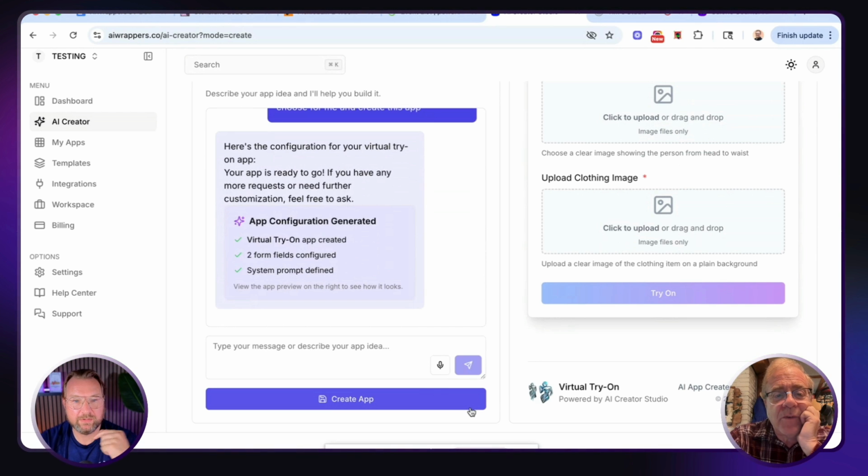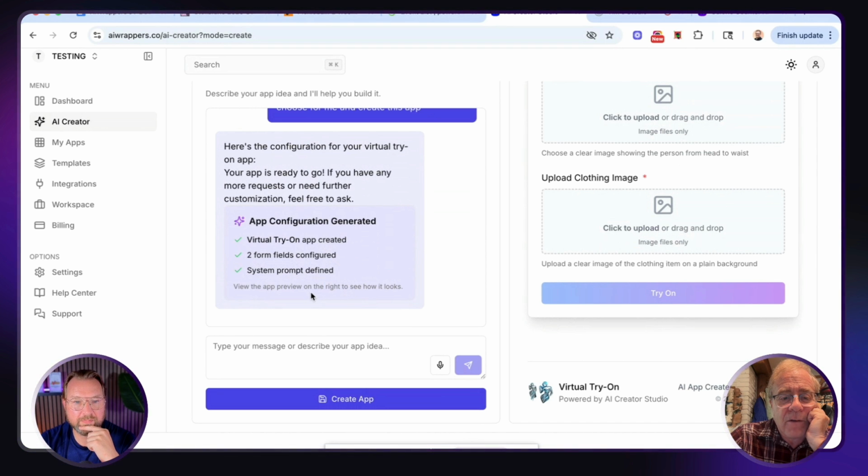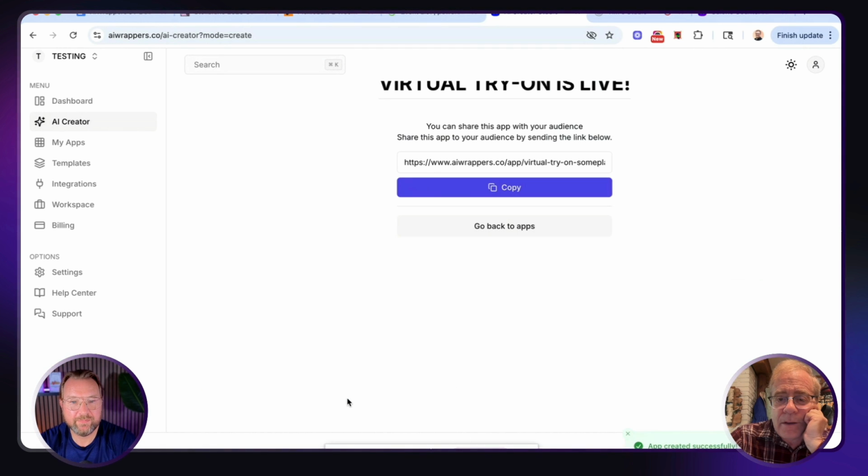Here's the configuration for your virtual try-on app. Your app is ready to go. If you have any more requests or need further customization, feel free to ask. It says it's generated: virtual try-on app created, two form fields configured, system prompt defined, view the app preview on the right-hand side. We did. So now we're going to click create app. Nice. There you go.